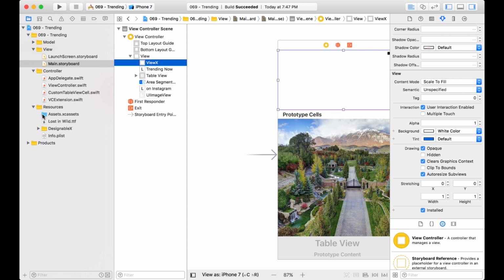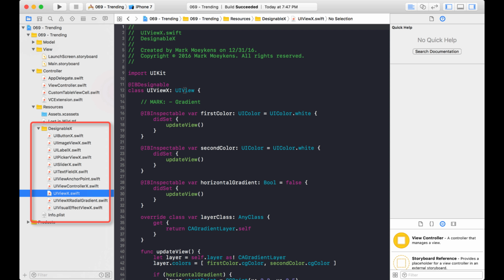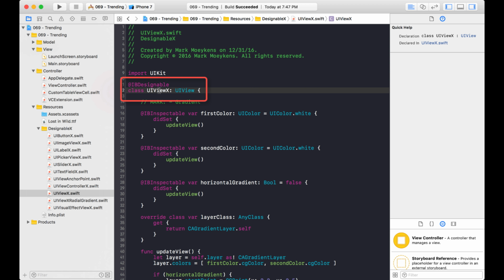If you watched some of my other videos, you'll notice that I use these designables here, and I have a bunch of different designables. Each one is a custom class. You see a UIView here, and I give it my own name. And I mark it with this attribute called IBDesignable, which means when I make changes to that UIView, it'll show up on the storyboard.